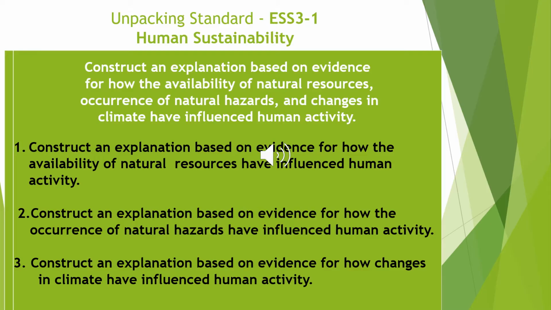The first one would say, construct an explanation based on evidence for how the availability of natural resources have influenced human activity. Number 2, construct an explanation based on evidence for how the occurrence of natural hazards have influenced human activity. And third, construct an explanation based on evidence for how changes in climate have influenced human activity.